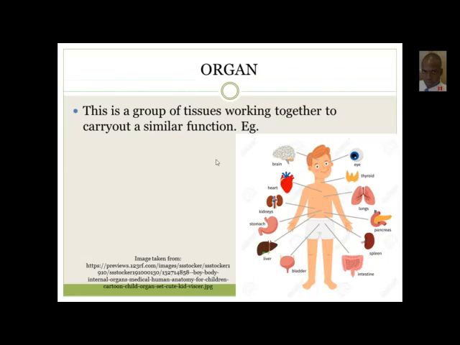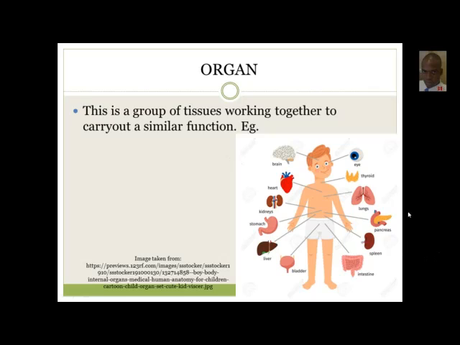Now, what is an organ? An organ is a group of tissues. So you see now we're getting more complex. First we said that the cell can be specialized, then the cells group together to form tissues, and now the tissues are grouping together to form organs, right?